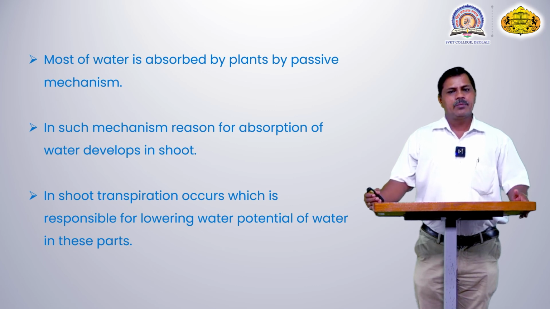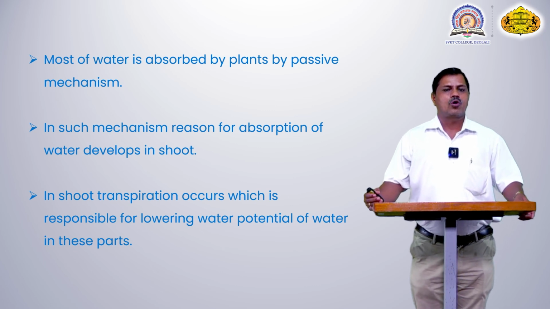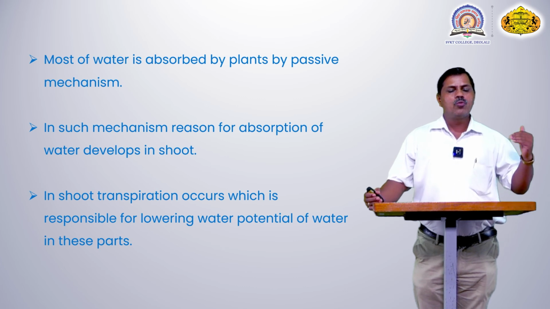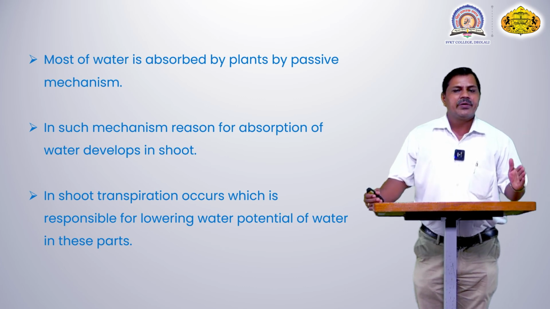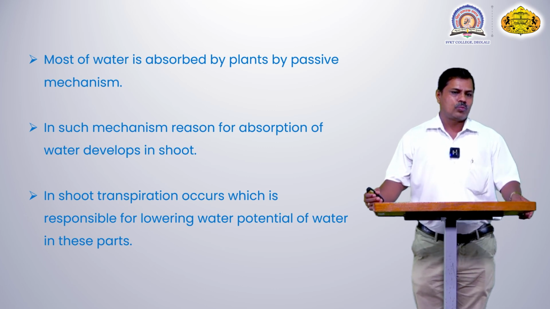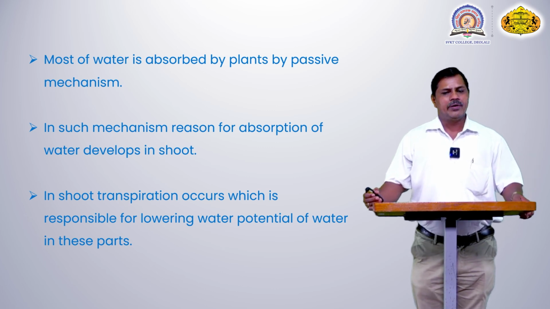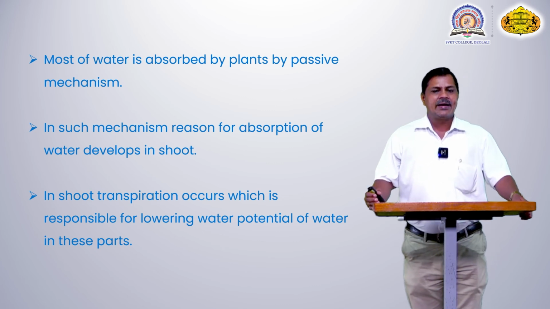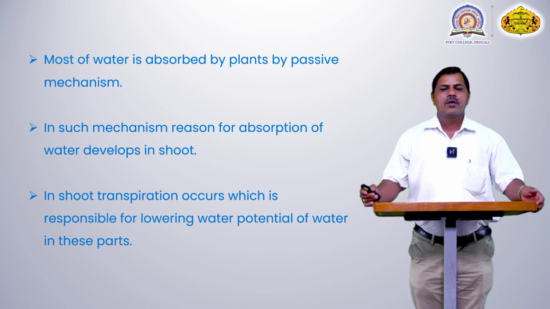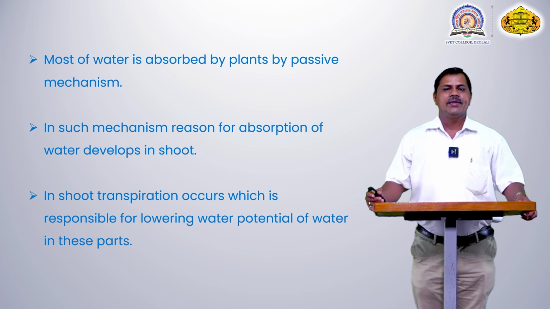In this mechanism, the reaction for absorption of water develops in the shoot, the uppermost part of the plant, where tension develops and water absorption takes place, uplifting water at the shoot portion. In the shoot portion of the plant, transpiration occurs, which is responsible for lowering the water potential in this part.